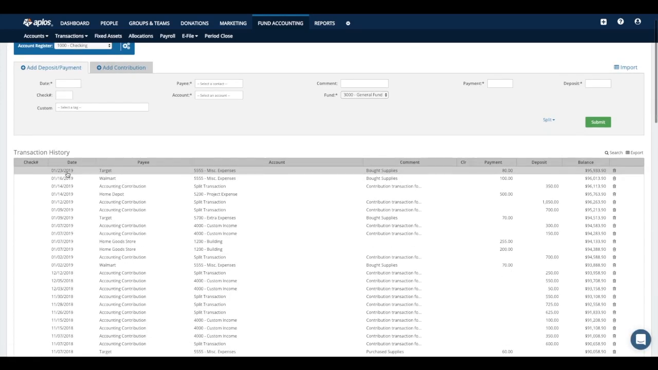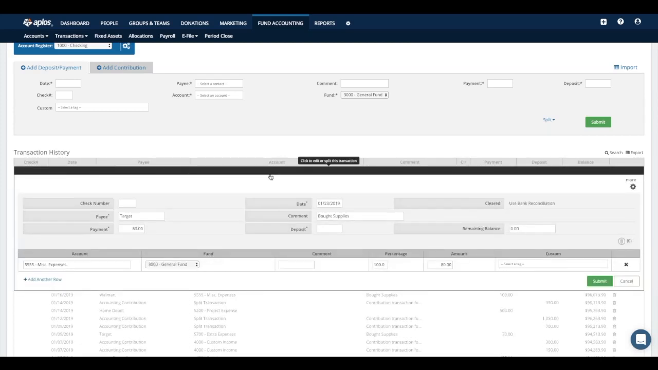So as you can see, there is today's date, my payee, the expense account I used, the comment I left, the payment I made, and the remaining balance within my checking account. Now, if I wanted to review those details or make any kind of changes, I can simply click on the entry from here in the history area, and all these fields will be available for me to click into and make the appropriate changes to if needed.